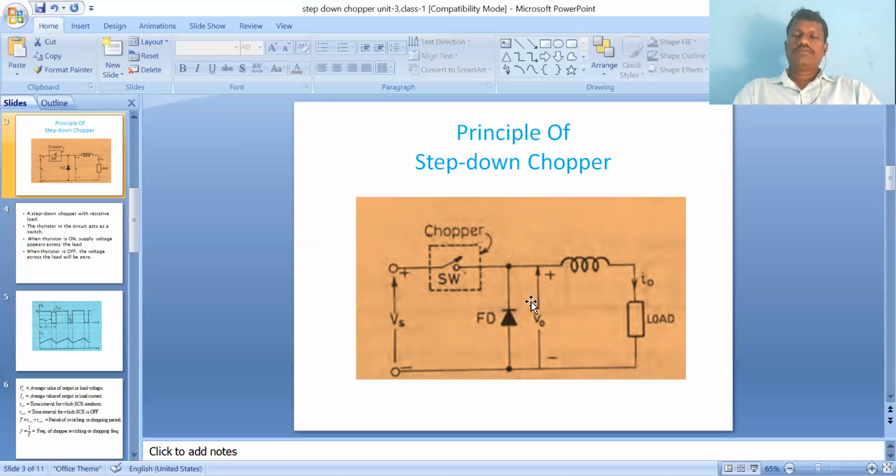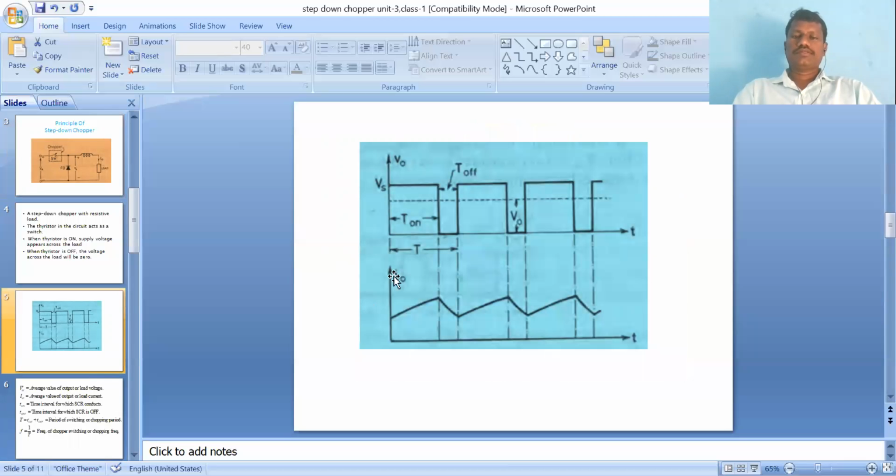So how it is turned off means once the forced commutation is connected to that device, automatically the chopper is in the off state. That's why the waveforms come like this. During the turn on period, the voltage waveform is like this, and in the turn off period, the current is decreasing, not equal to zero. Then again turn on and again turn off. It repeats. So the current I naught goes I minimum, I maximum, I minimum, I maximum.